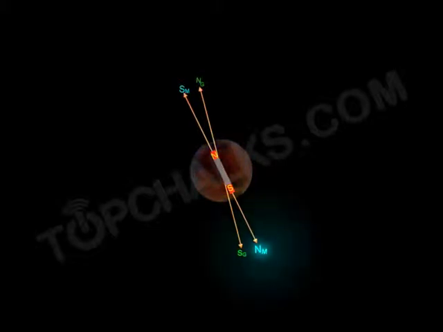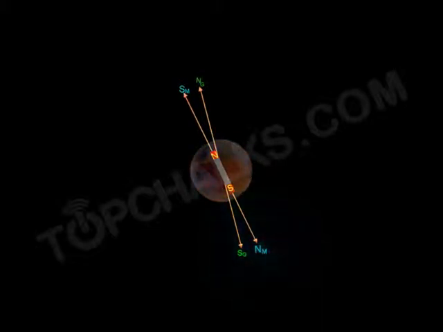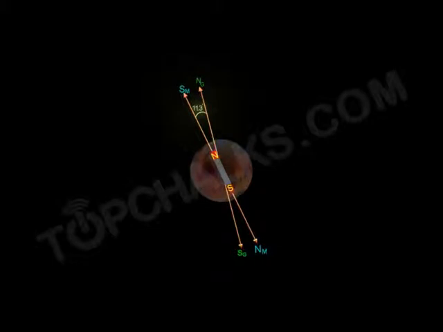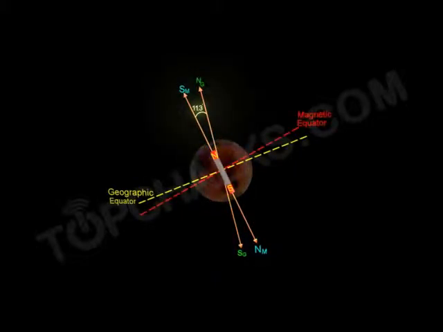This is magnetic north, M for magnetic, right? Now Earth is rotating about its geographical axis, which is tilted, and the magnetic axis and geographical axis make an angle of around 11.3 degrees, right? This is the geographical equator, and according to the magnetic axis we have the magnetic equator.